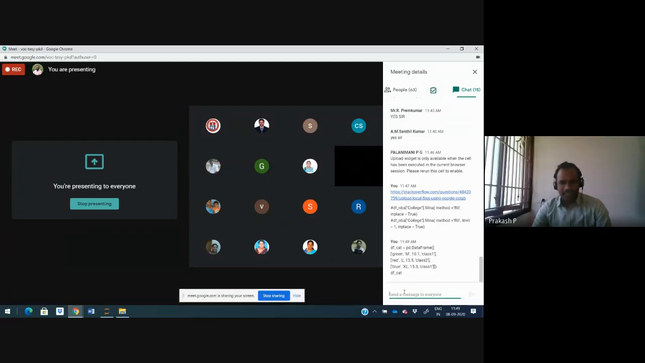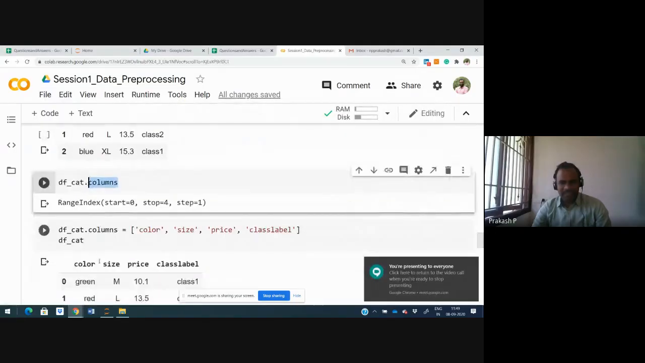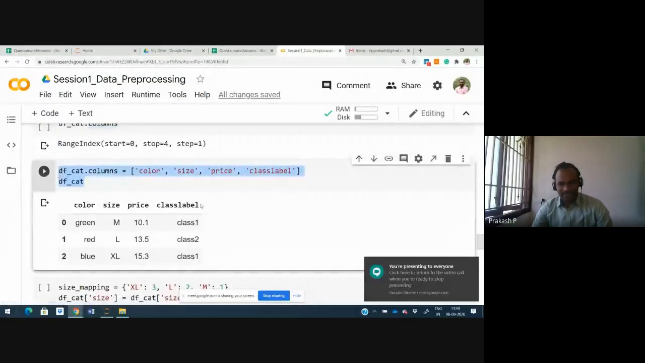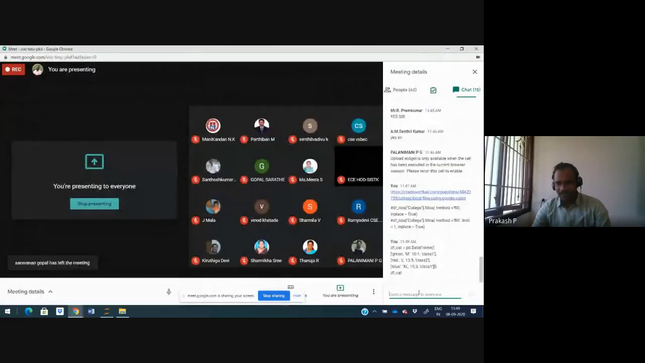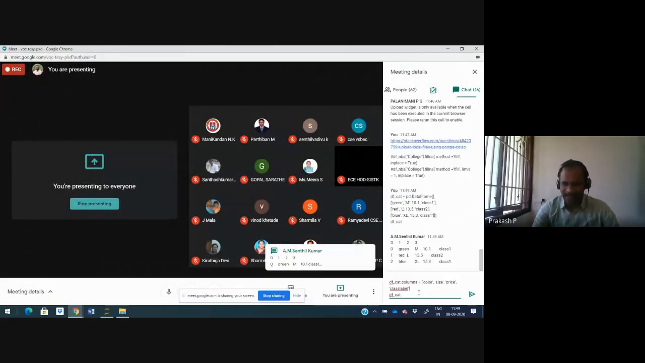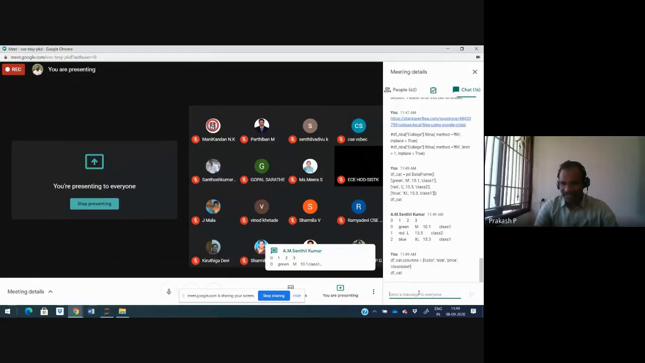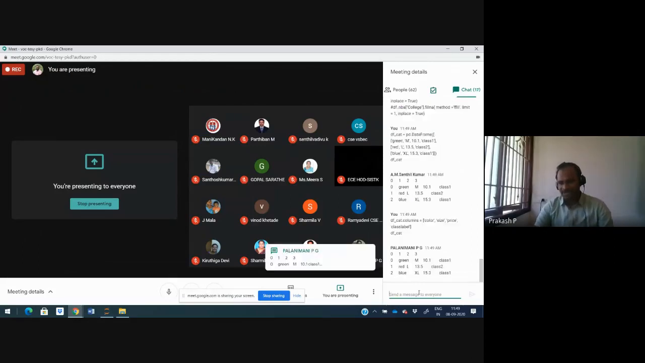Once we have done this, it doesn't have any column names. It may be blank and give us a number format. So I need to set the columns. This we have not studied. Yes, Senthil Kumar sir, we have not studied it. Now I am giving another example of how to add columns.